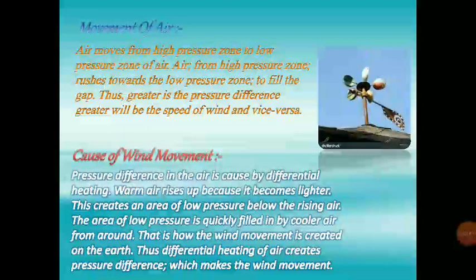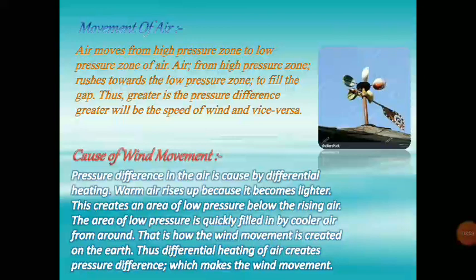Cause of wind movement. Pressure difference in the air is caused by differential heating. Warm air rises up because it becomes lighter. This creates an area of low pressure below the rising air. The area of low pressure is quickly filled in by cooler air from around. That is how the wind movement is created on the earth. Thus, differential heating of air creates pressure difference which makes the wind movement.